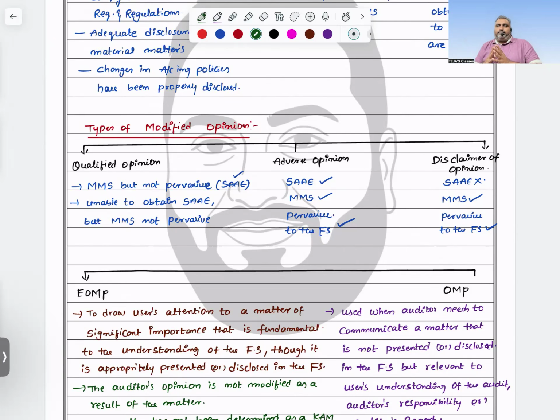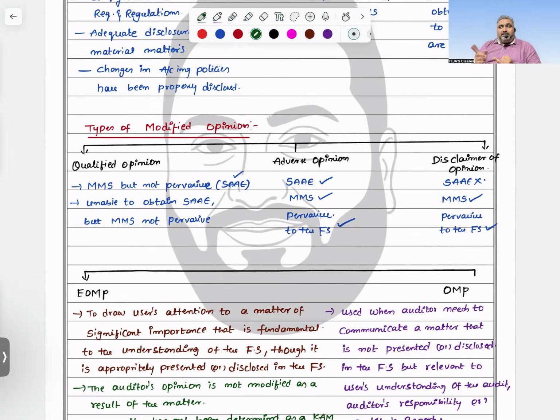So what is this concept? Emphasis of matter paragraph means what is already stated in the financial statement, once again that matter I am referring to in my audit report. Why? To create better understanding among users about that particular item. It is already there in the financial statement, yes sir. Why do you want to include that matter once again in this emphasis of matter paragraph? I want to create a better understanding about that particular item for the users. That's the reason I am including it. But I need to give clarity to the user. Sir, this is the reason I have not modified my report.